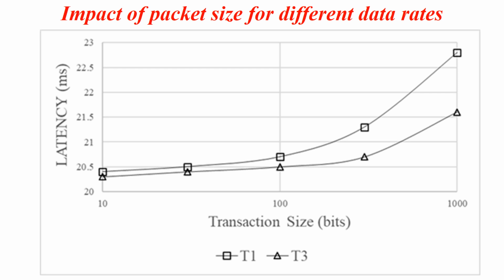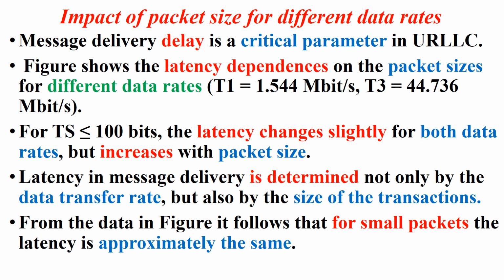Impact of packet size on latency for different data rates was analyzed. Dependencies of latency on transaction size are given on this slide for two different data rates. Message delivery delay is a critical parameter. Figure shows the latency dependencies on the packet sizes for different data rates. T1 is 1.5 megabits per second, T3